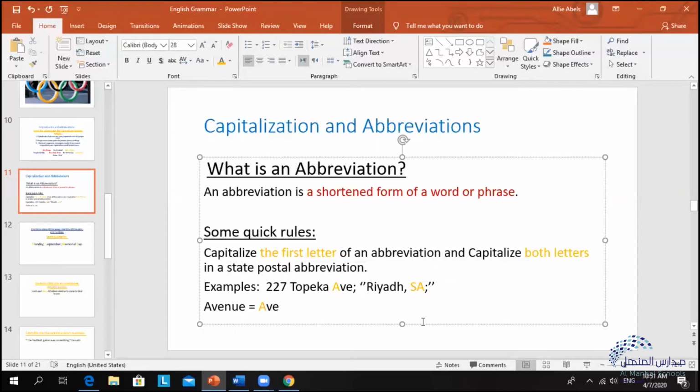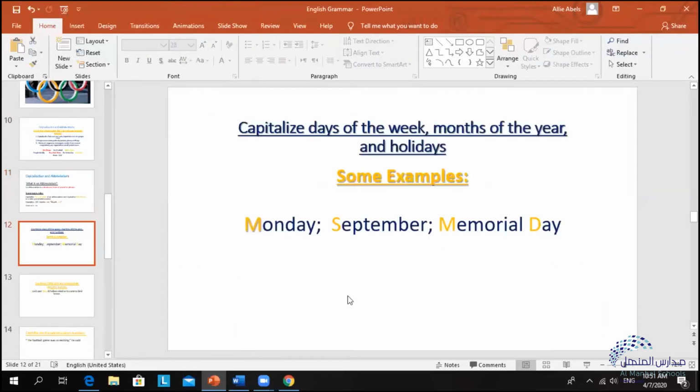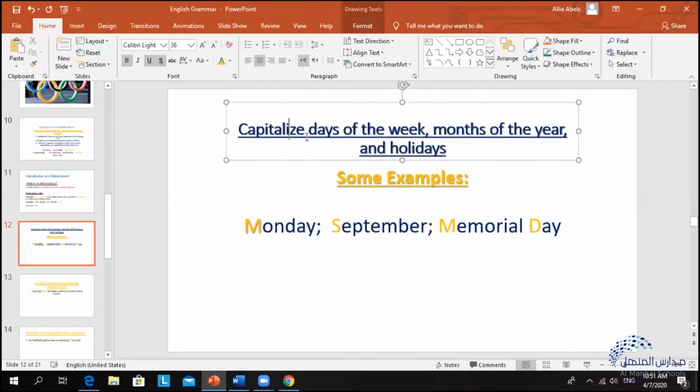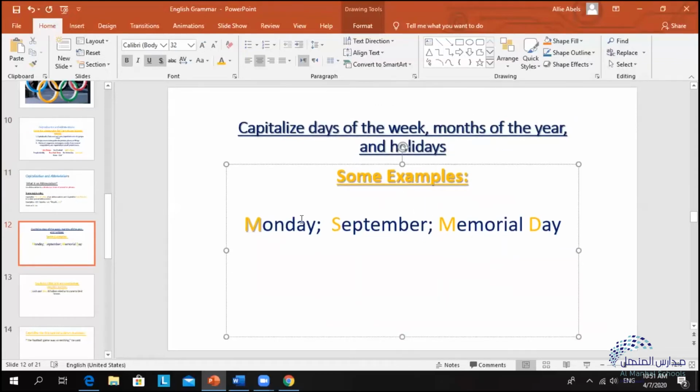We need to capitalize both letters in a state postal address, which in this case would be Saudi Arabia, SA being the abbreviation. Okay. In the following slide, we learn that we need to capitalize the first letter of the word in the days of the week, in the months of the year, and in holidays. Here are some examples where we capitalize days of the week, like Monday.